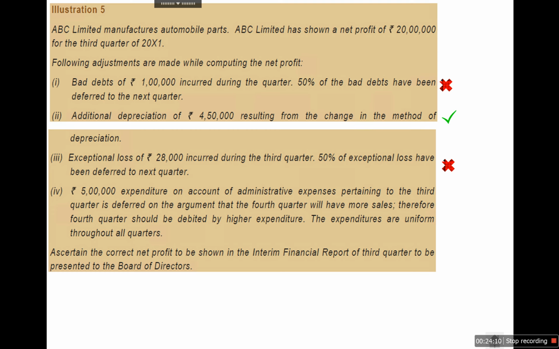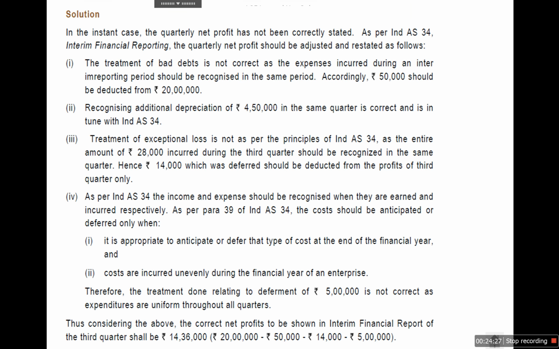When dealing with the items of assets, liabilities, income, or expenditure, we need to follow the recognition principle. So it has to be recognized based on the recognition. If it is incurred, we need to recognize it irrespective of the sale amount. So this treatment of the company is not correct.